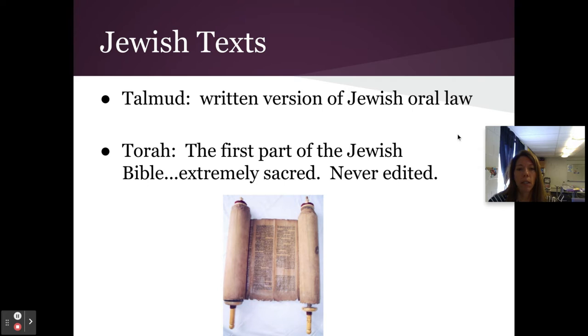We're not going to do that this year. And then the important text, we are really focusing more on the Torah. And that is the first part of the Jewish Bible. It's extremely sacred. It's never edited. This one is a little more controversial, and we're not going to talk about that. But the Torah is also the Old Testament of the Christian Bible. So the Christian Bible has the Old Testament and the New Testament, and Mrs. Berry will be talking to you about that. But the Torah is the very important Jewish text, extremely sacred, never edited, never changed.